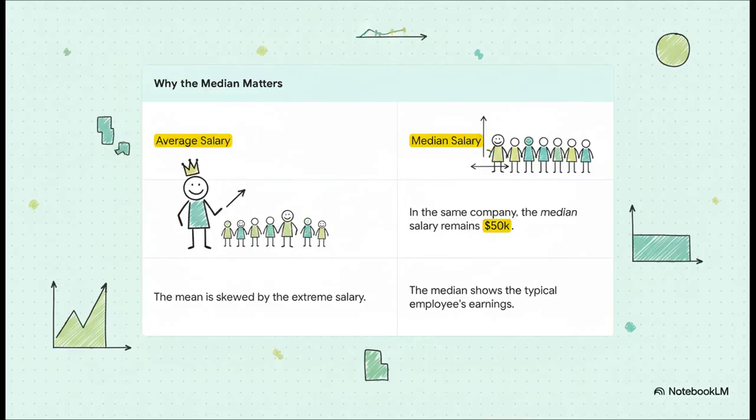And this example just perfectly shows why this matters so much. So check out this company. The average salary is $136,000. Hey, that sounds great, right? But that number is completely thrown off by the one CEO making $1 million. Now look at the median salary, $50,000. It just ignores that one crazy high number and tells you what a typical employee is actually taking home. See? The median gives you a much more honest picture.